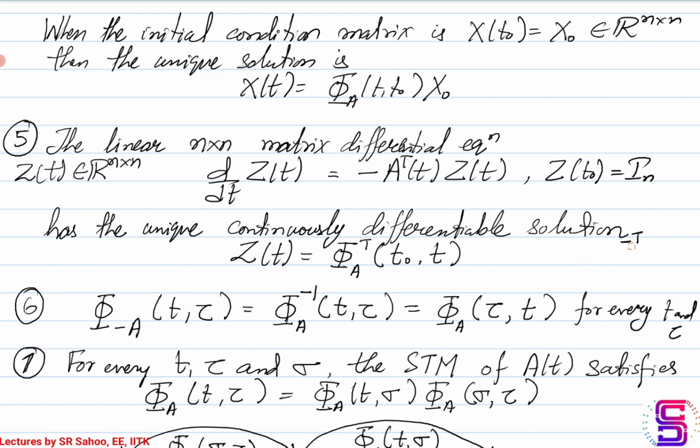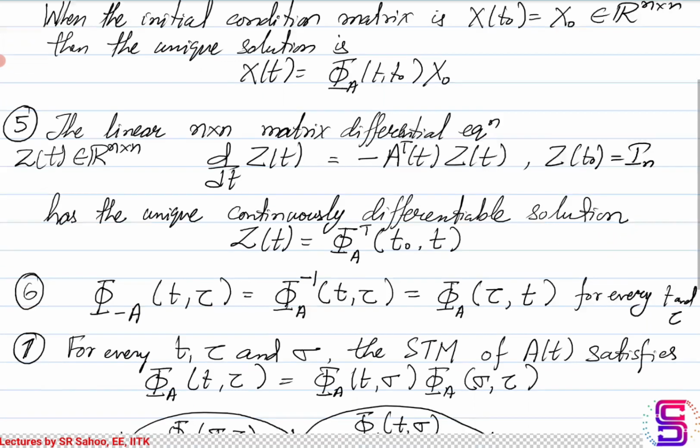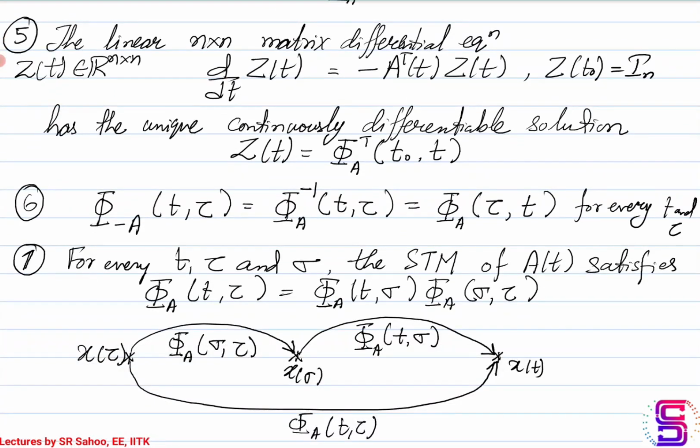The next property that we have is, if you are trying to find out the state transition matrix for the matrix minus A of T. Okay, so the state transition matrix corresponding to minus A of T over the interval tau till T is nothing but the inverse of the state transition matrix corresponding to A over the same interval.